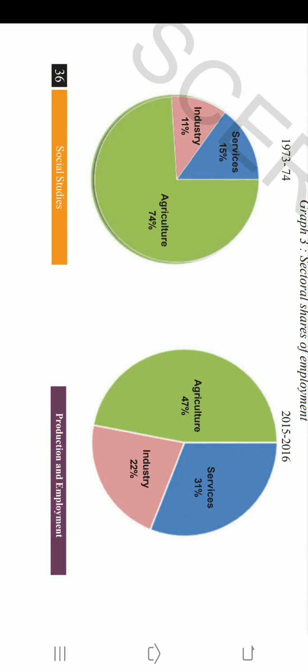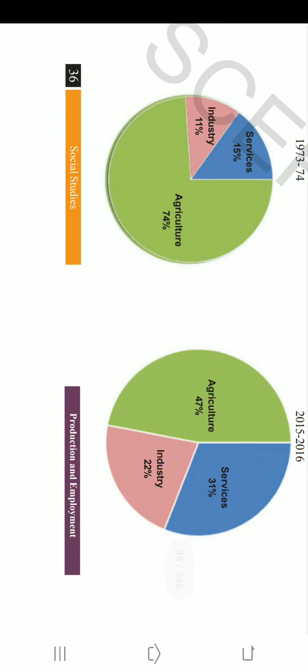It means that if we want to remove the extra workers from the agriculture sector, we need to improve employment opportunities in industries and services. So finally, what conclusion have we come to? There are no employment opportunities up to the mark. Sufficient employment opportunities have not increased in industries and services, so there is a force of employment in the agriculture sector. To decrease the burden of employment on agriculture, we need to improve employment opportunities in services and industries. That is the first point.